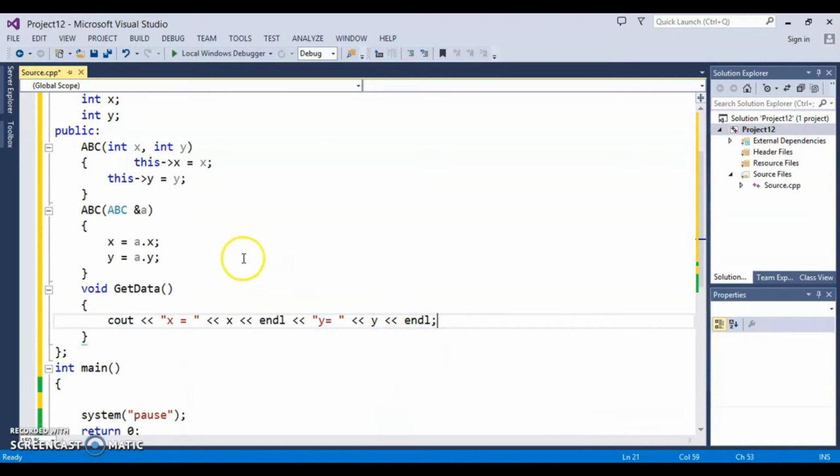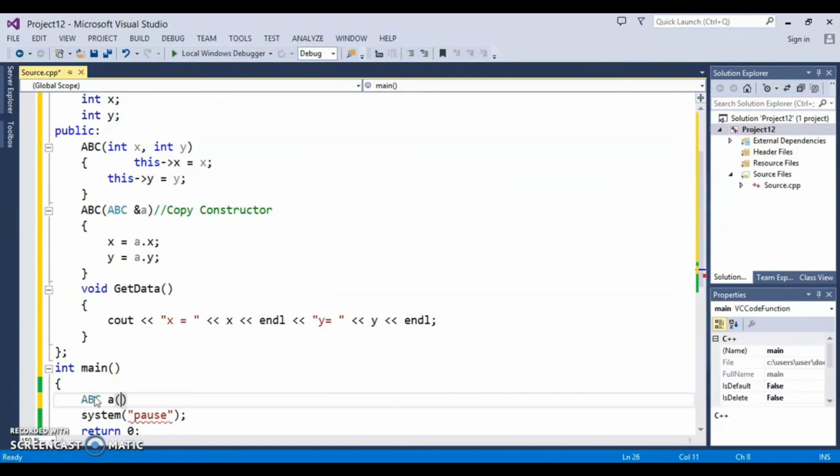Now inside main, this is called copy constructor. Okay, so now inside main, let's declare an object, let's say ABC, and then I assign parametric values, let's say 2, 5. And now let's say I declare another object of ABC, and my object name is a1.